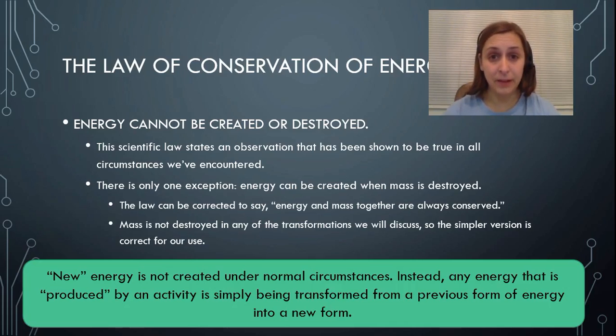Take a note of that box on the bottom. This is very important stuff. New energy is not created under normal circumstances. Instead, any energy that is produced by an activity is simply being transformed from a previous form of energy into a new form. So when you produce electricity, you're just transforming energy that already existed as chemical energy or mechanical energy or solar energy and transforming it into electrical energy.